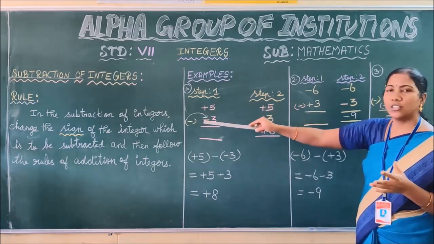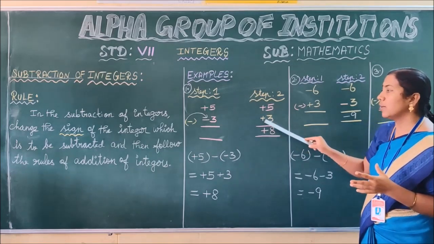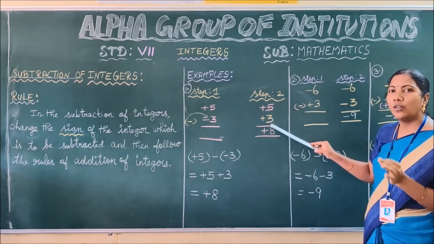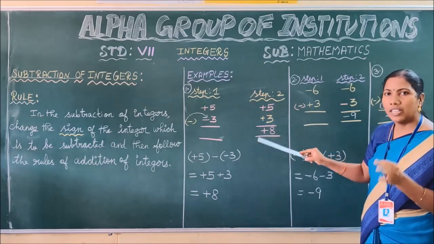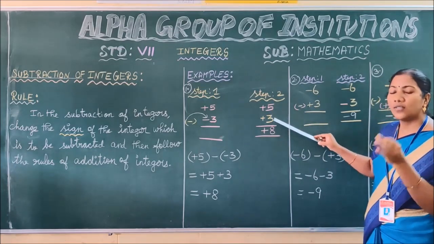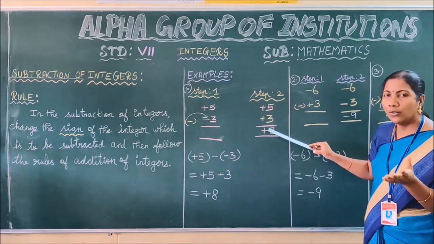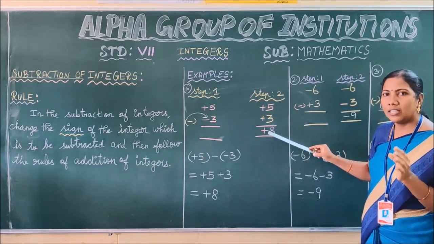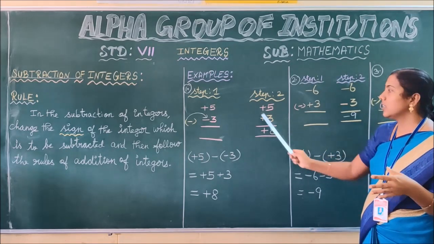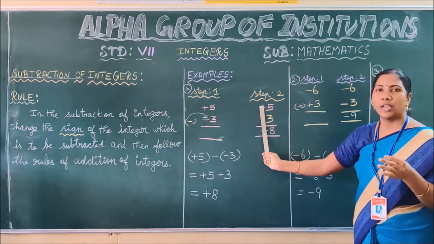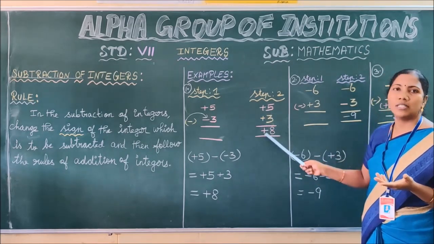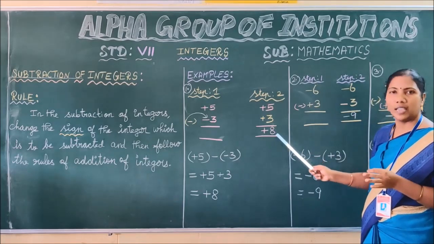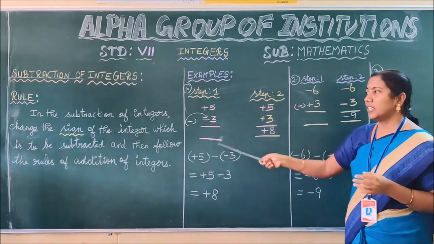According to the subtraction of integers, we have to change the symbol of the integer first and then we have to follow the rules of addition. According to rule 1 of addition, if the given two integers are of the same sign, what do we have to do? We have to add the integers by ignoring their sign. Let's ignore the symbol and add the integers, 5 plus 3. We get the answer 8. And the sum takes the common sign. Thus we have written here plus 8. This is the vertical representation of this sum.